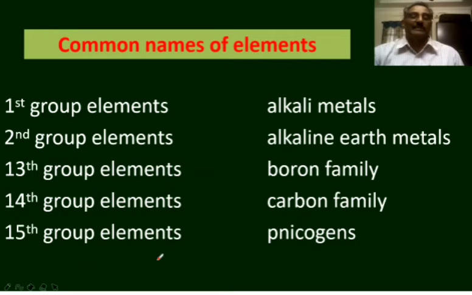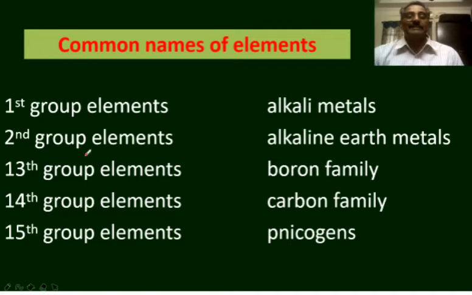Next, common names of elements. Some common names were assigned to these elements in the long form of the periodic table. The elements present in the first group are said to be the alkali metals, as the oxides of all these metals are strong alkalis. So that is basic in nature. So those metals are said to be the alkali metals. Alkali metals are the elements present in the first group, that is lithium, sodium, potassium, rubidium, cesium and francium.